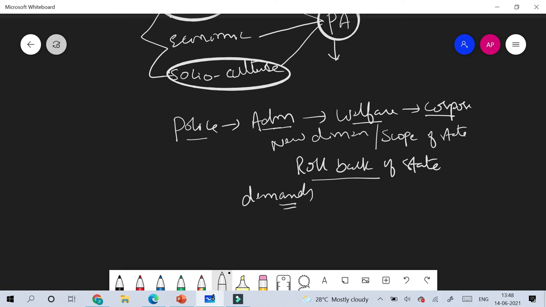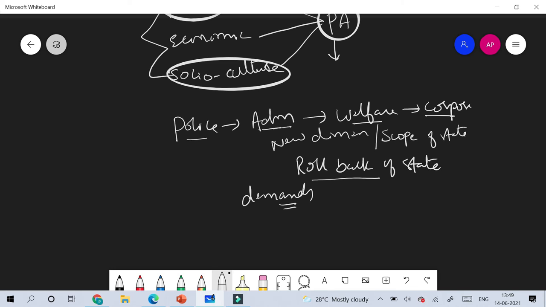From the above discussion, we can say that as there are continuous changes in the nature of the state, the scope of public administration is increasingly becoming boundaryless. But this is a false imagination, as the scope of public administration is proportionate to the scope of the state.